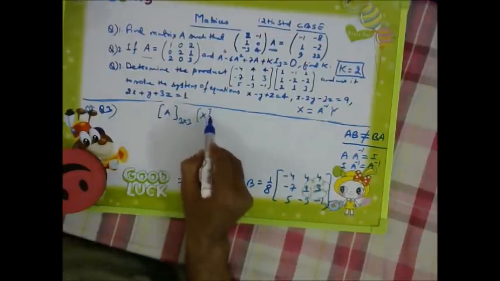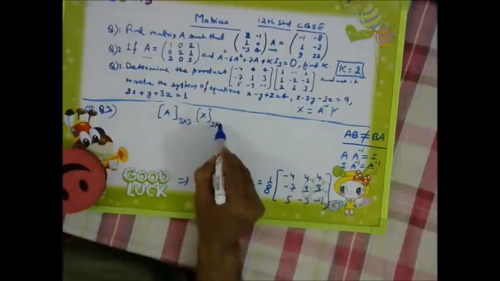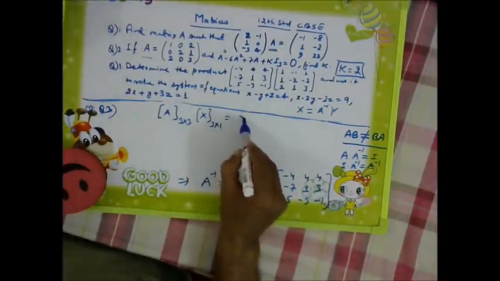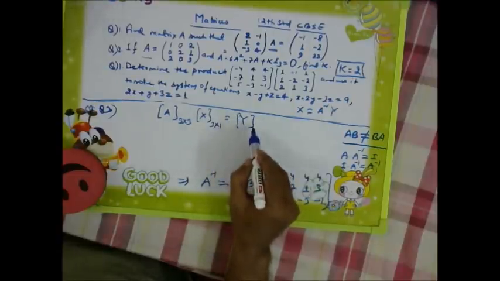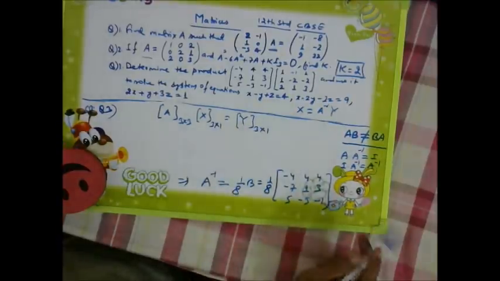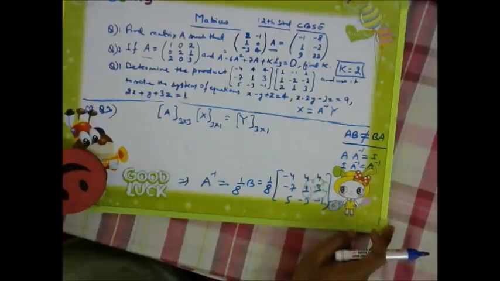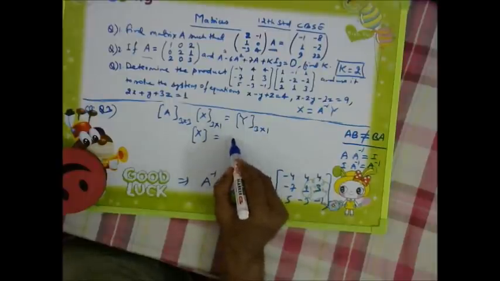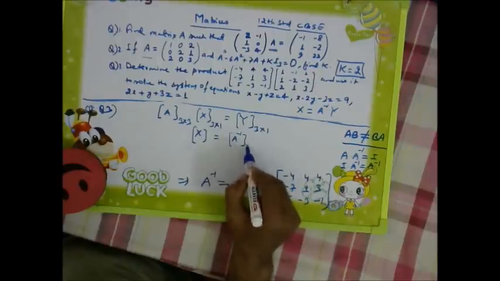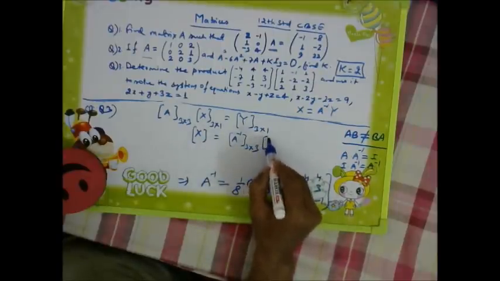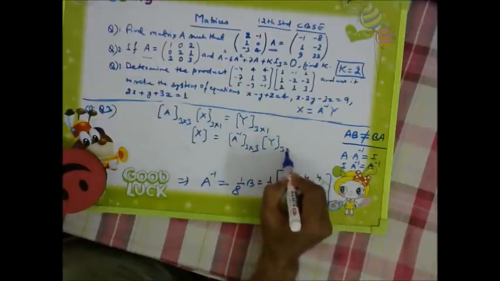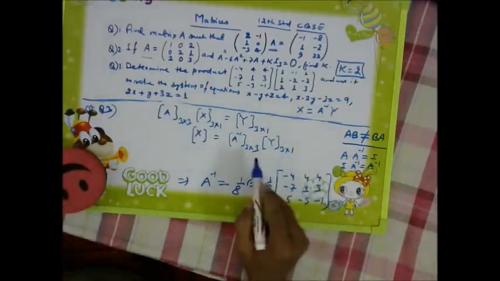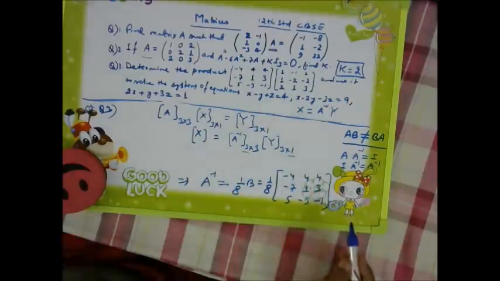Our X matrix was 3 into 1. Result, our Y, we have got 3 into 1. It means X is equal to A inverse, which is also 3 into 3, and Y as 3 into 1. And the result will be 3 into 1. So that is A inverse Y.